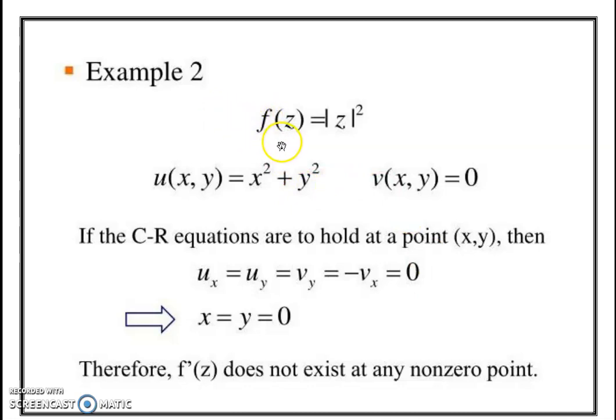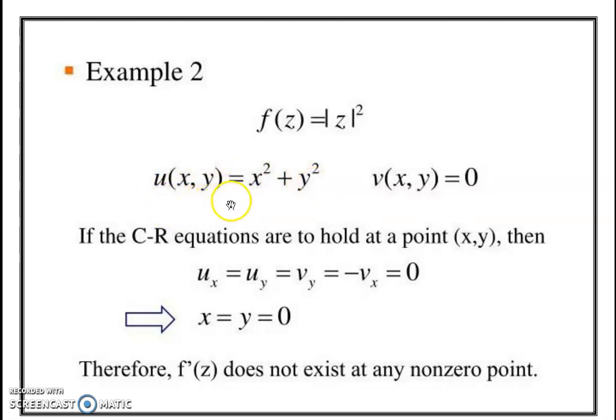In this example, we show that the function f of z equal to modulus of z square is differentiable only at z equal to 0. So given f of z is modulus of z square. We know z equal to x plus iy. Then modulus of z is square root of x square plus y square. From this, modulus of z square is x square plus y square. This function has only a real part, it does not have an imaginary part.